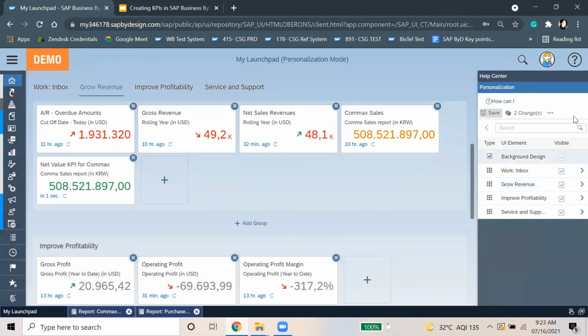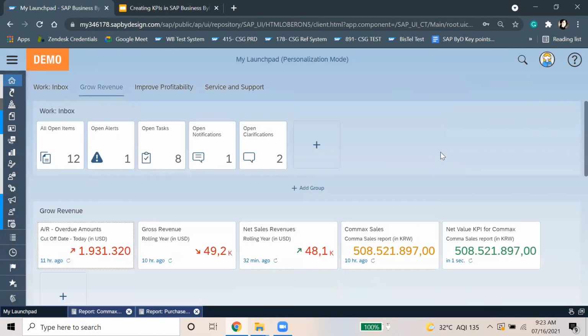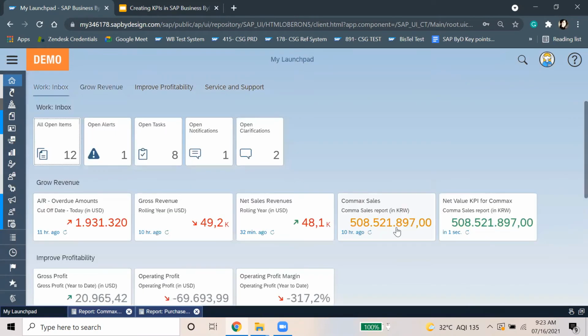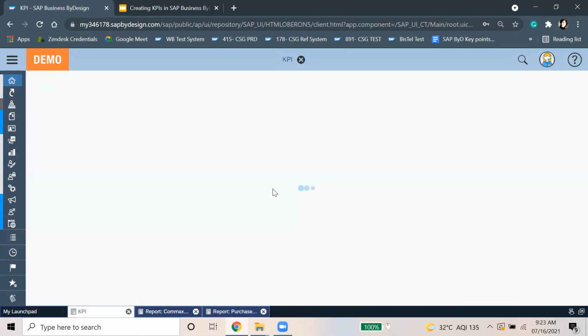Now I'll save it here and then stop the presentation. Yes, so here we can see that first we created the report, and then out of that we created the KPIs, and then we have taken it onto the Launchpad screen. So this is the one which is showing us. If we click on it, the KPI will open.